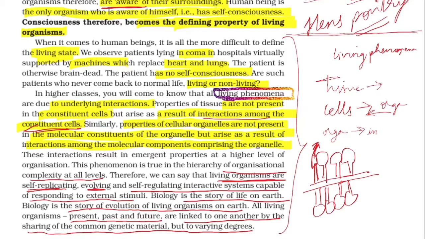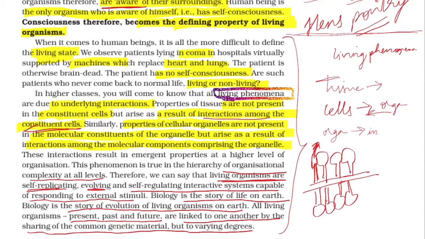Many cell organelles make up the cell, many cells make up the tissue, many tissues make up an organ, many organs make up an organ system, many organ systems make up an individual. The basic thing is the interaction happening among the substances making up the organelle. Again, to put it another way, there are many cell organelles which make up a cell, and the interaction among these cell organelles is responsible for the living phenomena in the cell.